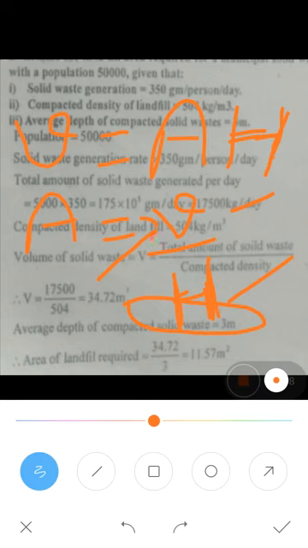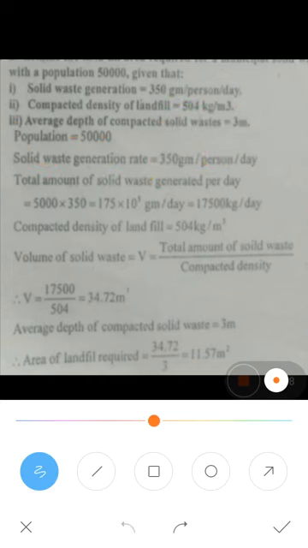Substitute the value, and for the depth, you substitute the height as 3, because it is given in the question. The depth of the compacted solid waste has been given as 3 meter, so just substitute here.